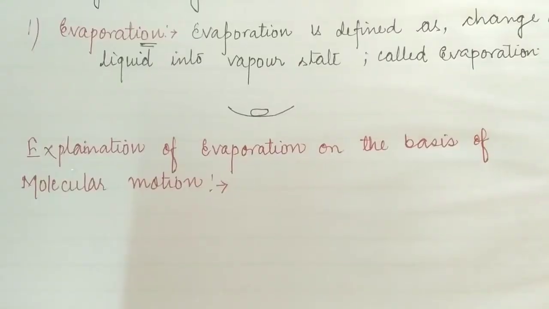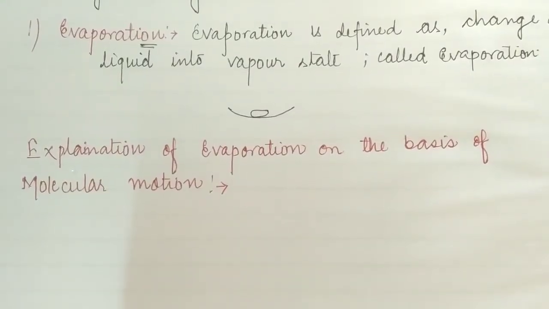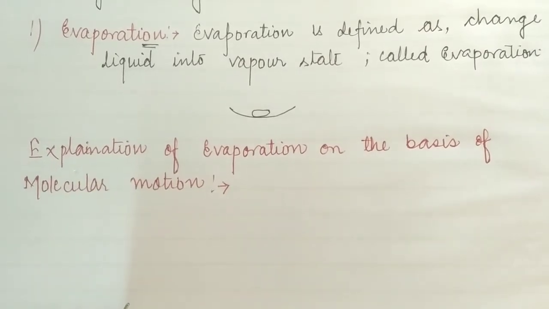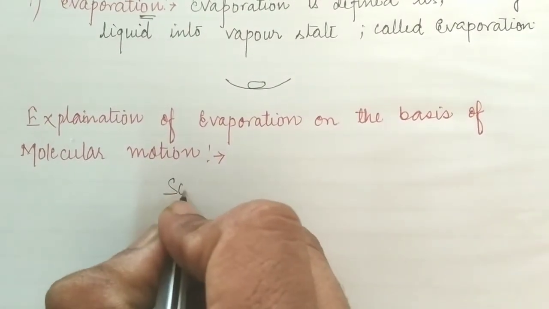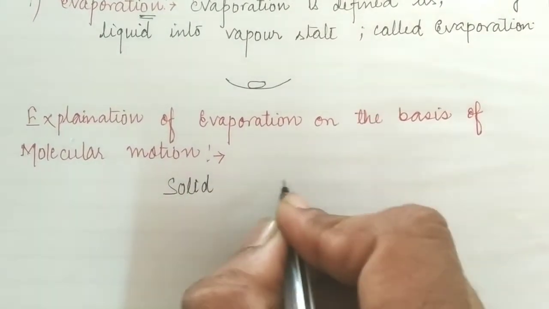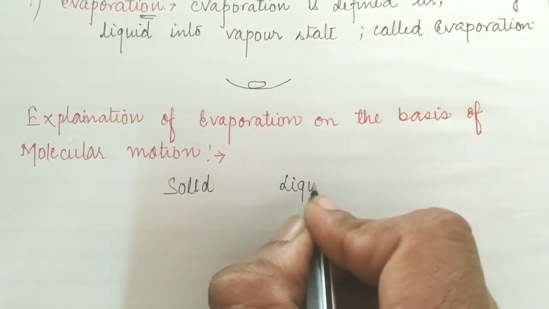Okay students, now we are going to discuss the phenomenon of evaporation with the help of molecular motion. As we know, there are three states of matter: solid, liquid and gases.